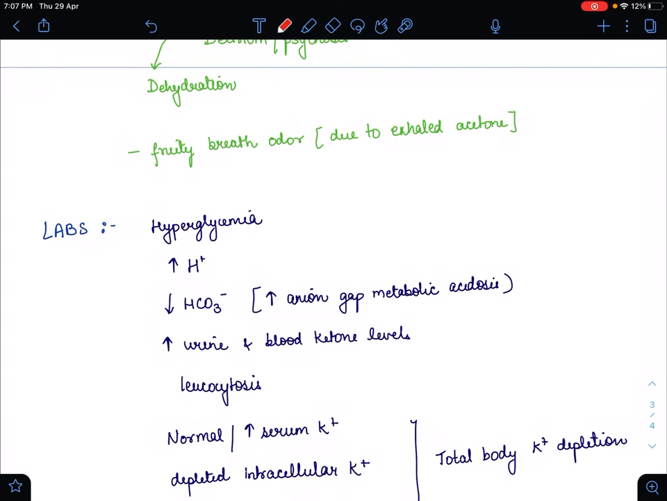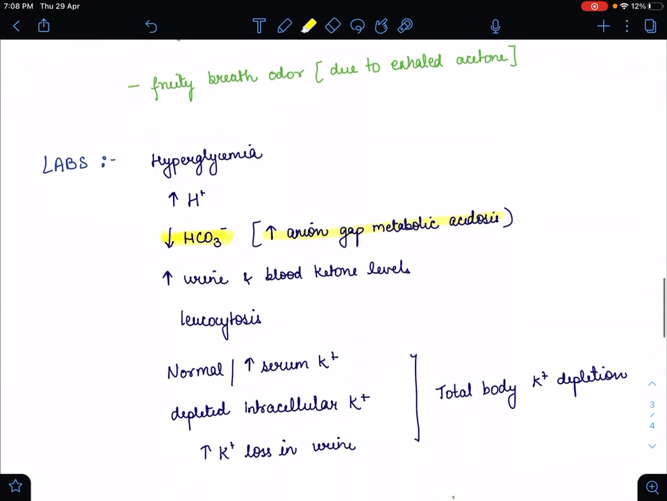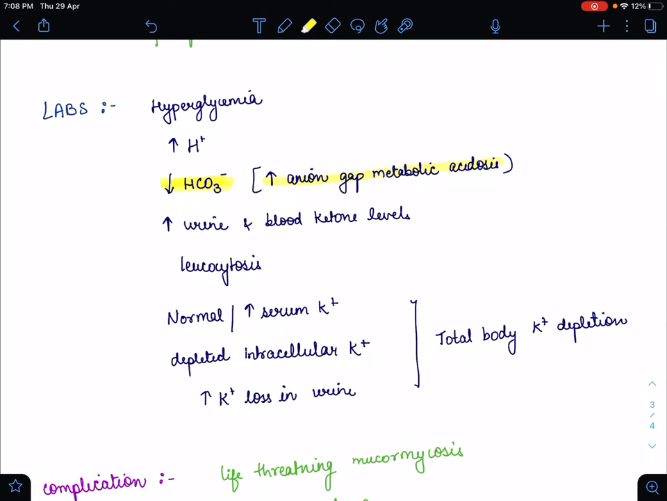As bicarbonate combines with H+, the bicarbonate level is decreased in our body. So in a DKA patient there is a decreased amount of bicarbonate, which leads to increased anion gap metabolic acidosis, and increased urine and blood ketone levels, because ketone body formation increases in the patient's body. There is also leukocytosis, an increased amount of white blood cells due to infection, and a normal or increased serum potassium level.